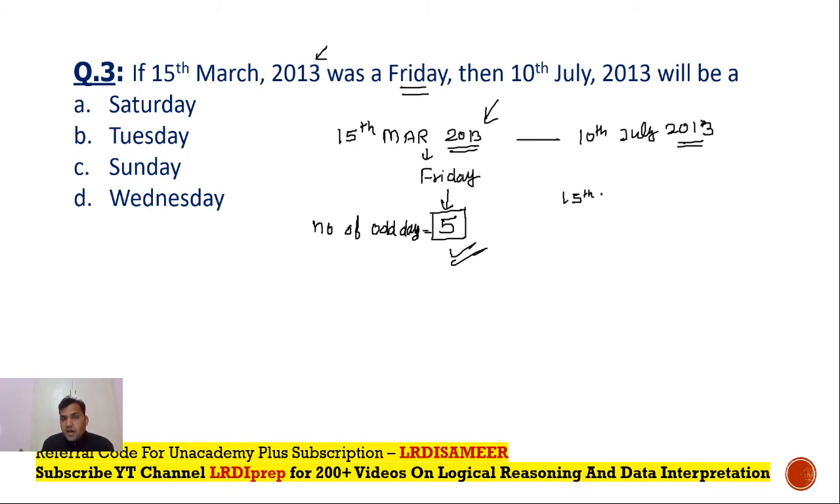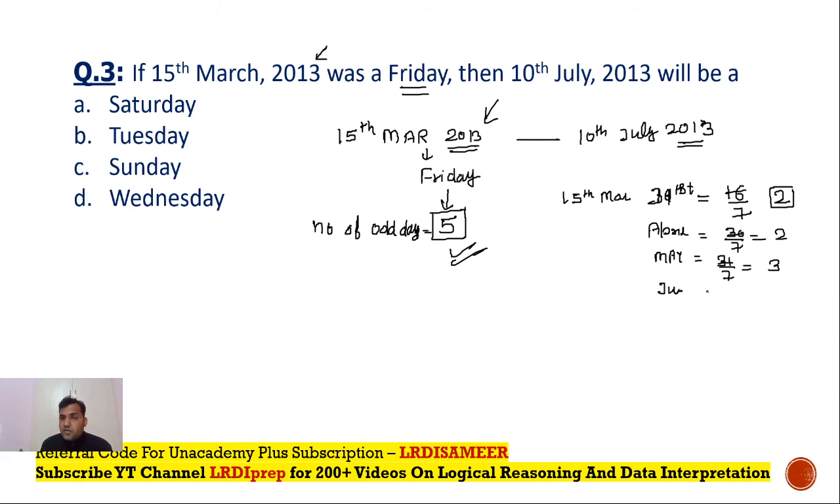From 15th March to the 31st March, what will be the number of odd days? The number of days will be 16. 16 by 7, the remainder will be 2, so the number of odd days will be 2 till 31st March, right? Now, in the month of April, the number of odd days will be 30 by 7, that is 2, right? The number of odd days in the month of May would be 31 by 7, that is 3. If you talk about June, the number of odd days in the month of June will be 30 by 7, that is 2. And in July, we are supposed to take only 10 days.